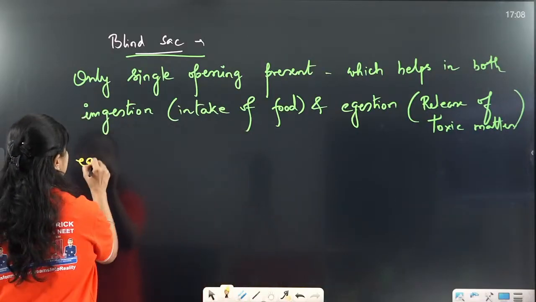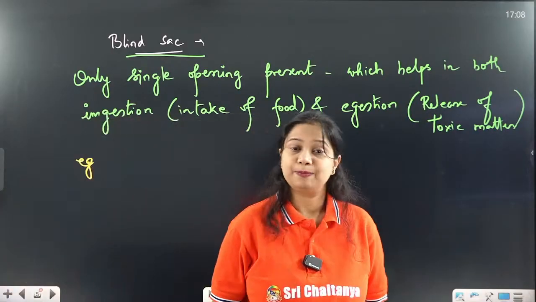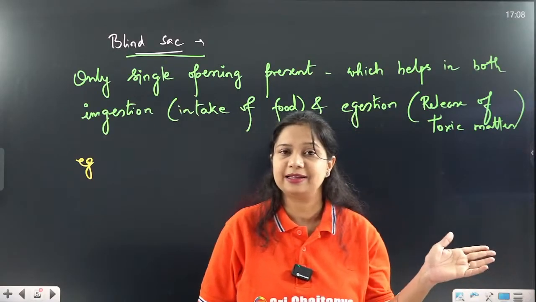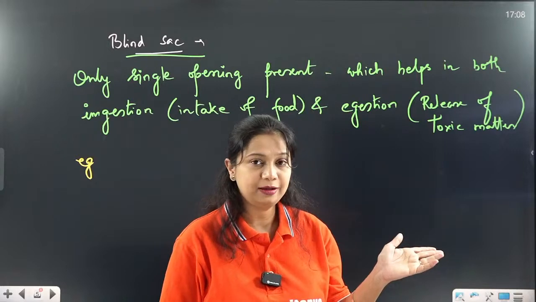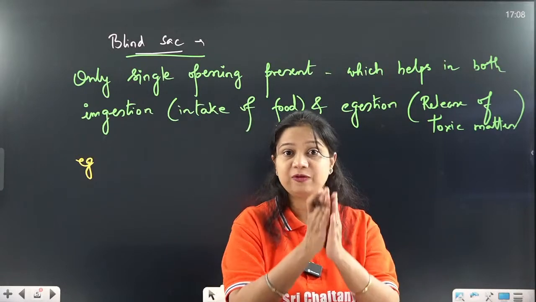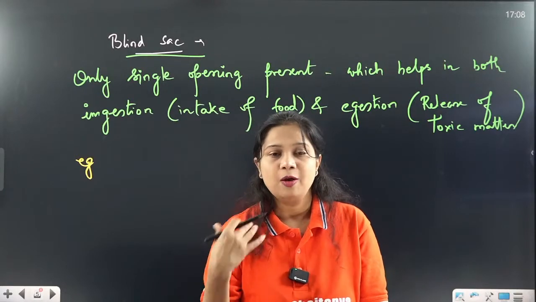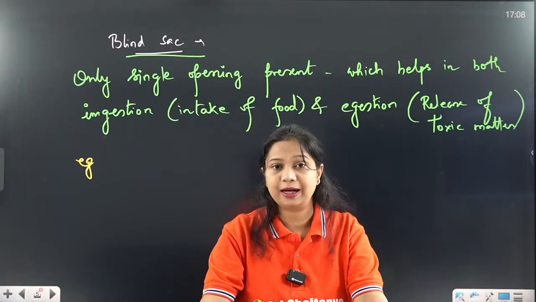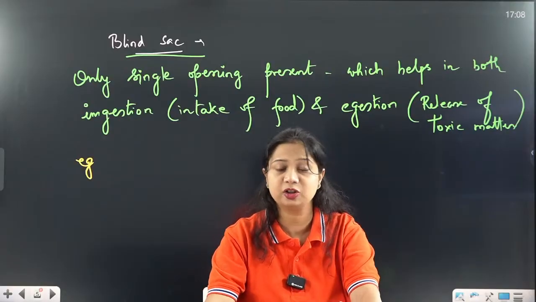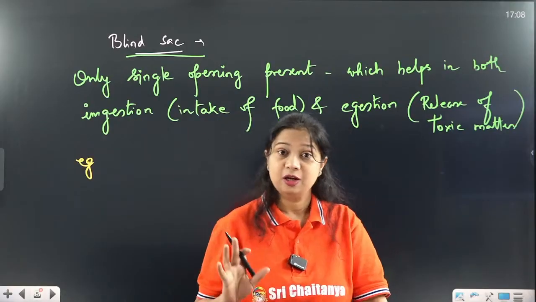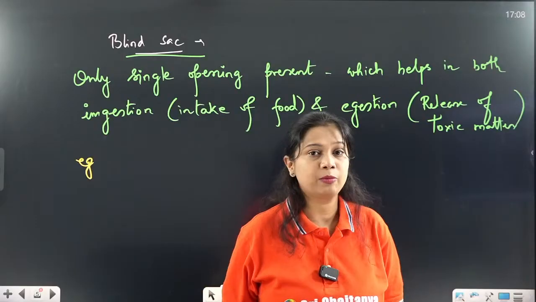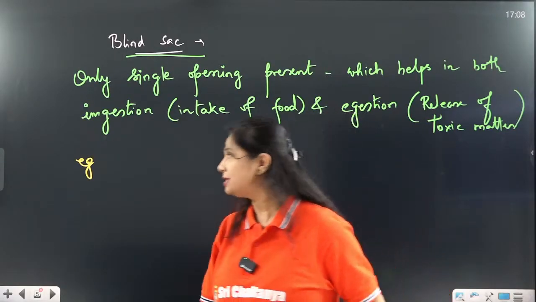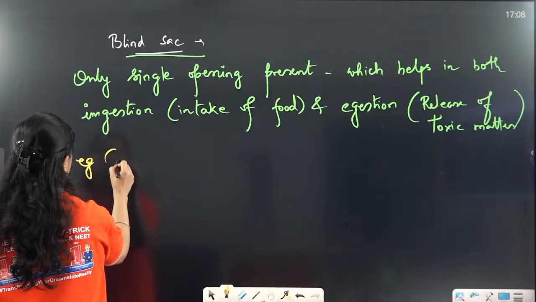And which phyla are included in the blind sac body plan? Porifera is already segregated as the cell aggregate plan. So what will be there? Again, if we remember the sequence, Porifera followed by Coelenterata, Ctenophora, Platyhelminthes, Aschelminthes, Annelida, Arthropoda. Yes, a number of them are there. But what will be included in the blind sac body plan? Coelenterata, Ctenophora. Yes, even Platyhelminthes, they also have the blind sac body plan.